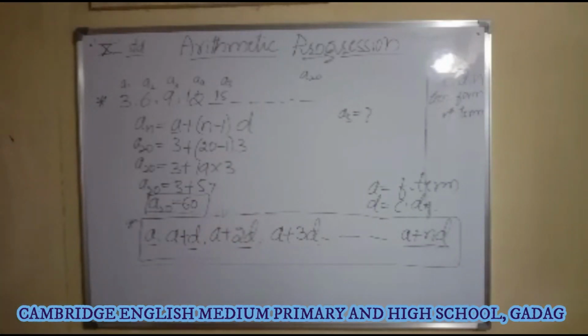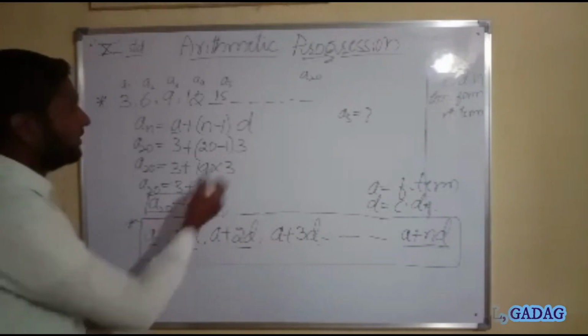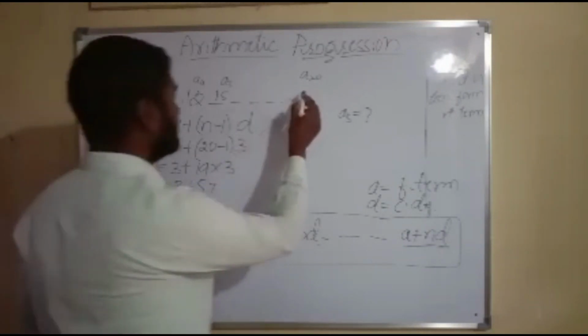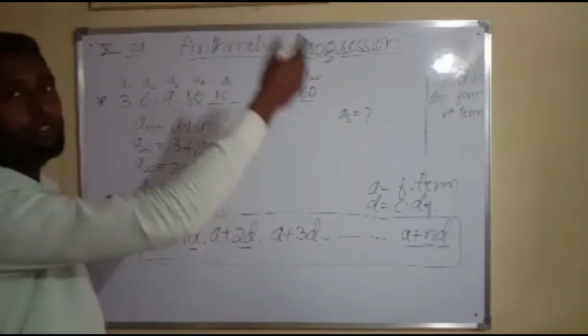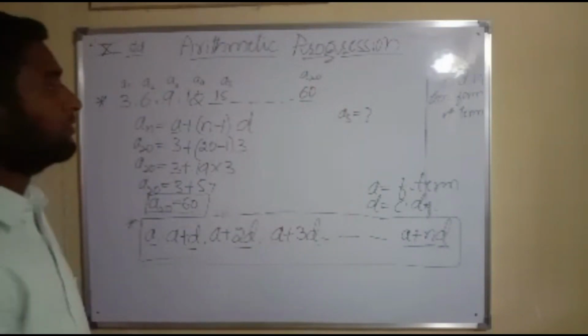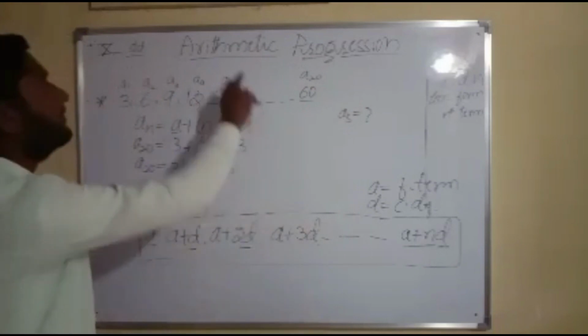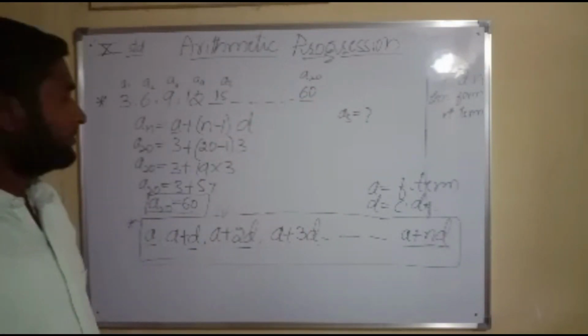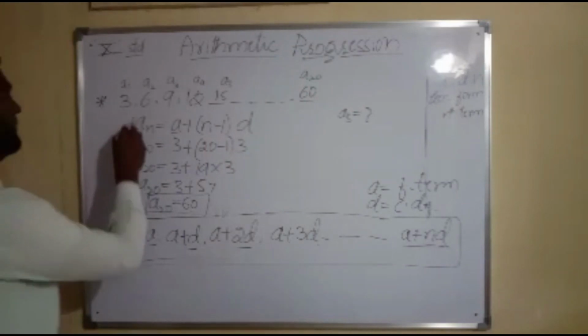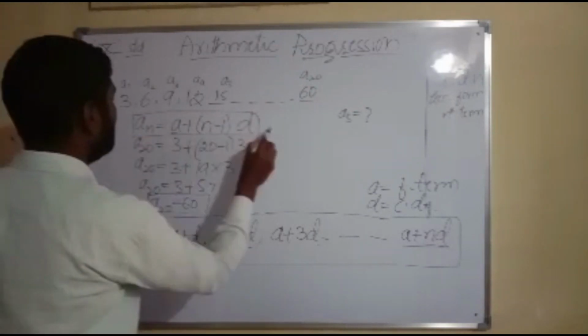I can easily find the 20th term. Like this, I can easily find the 25th, the 26th, or the 30th, 50th, and so on up to n. Arithmetic progression is very helpful in our daily life. By remembering this formula, we can easily find the nth term.